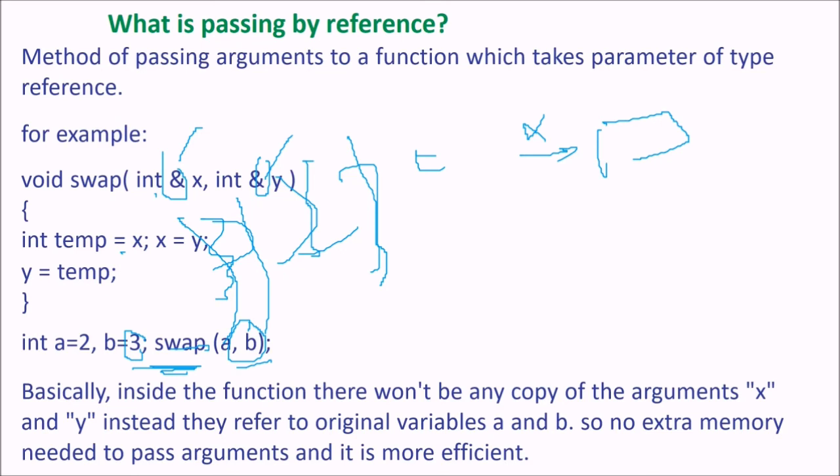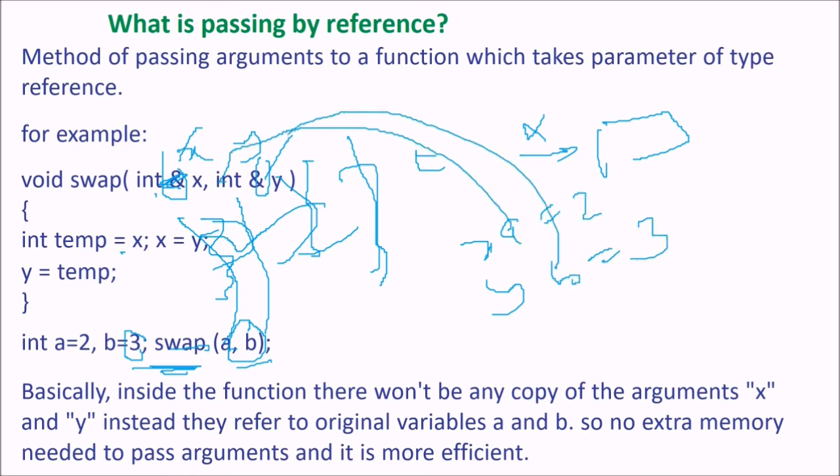What happens when you call by value? You have x and y, and you pass x and y. A is 2, B is 3. So a copy of A will go here, and a copy of B will go here. No doubt 2 and 3 will be swapped here. But since the copy has gone, the actual 2 and 3 have not changed. When you print the values of A and B after swap, it will be 2 and 3 only. Once you pass by reference or by pointer, the values will actually change to 3, 2. Because in the first case you are referring to A and B, and in the second case you are referring to the memory location where A and B are stored.